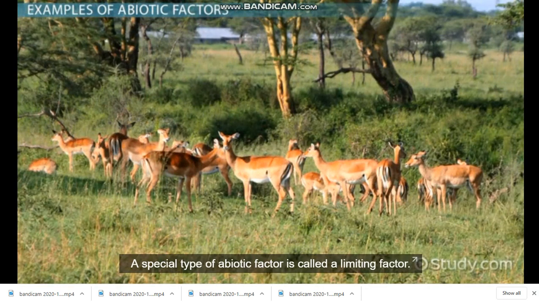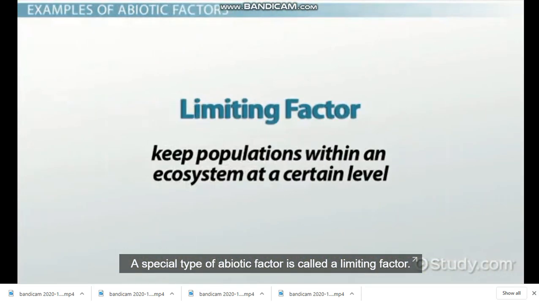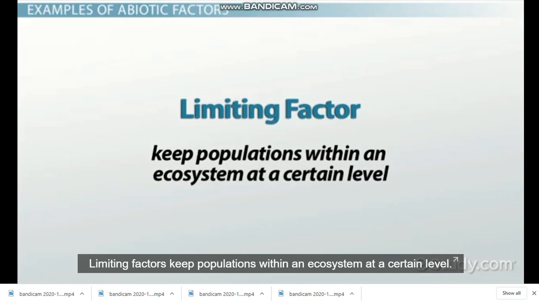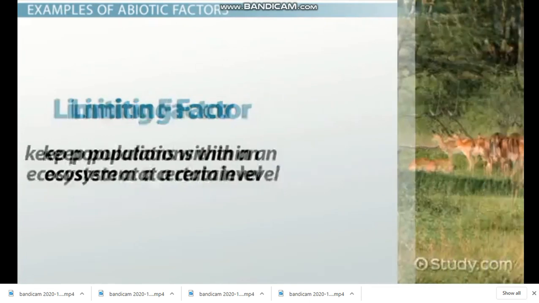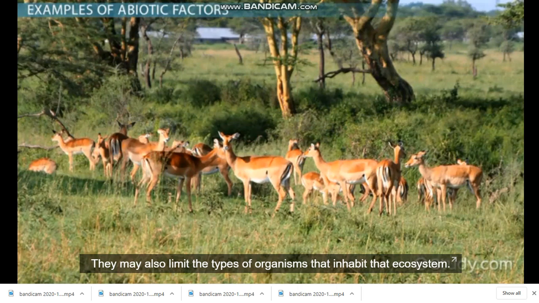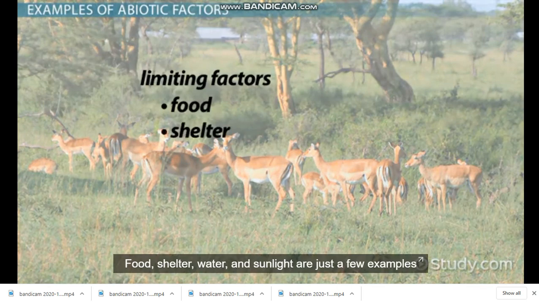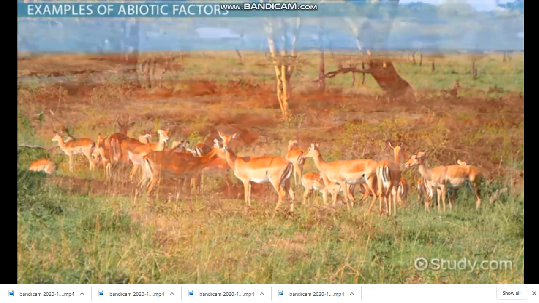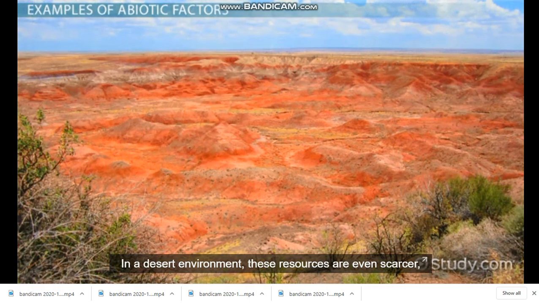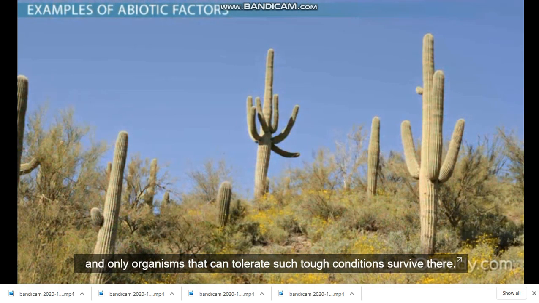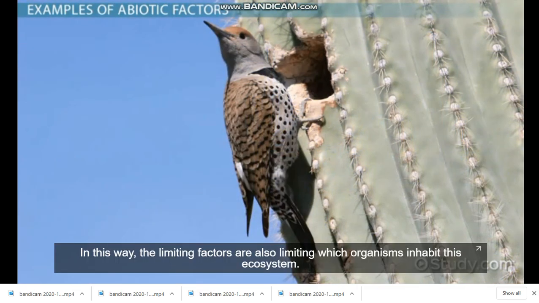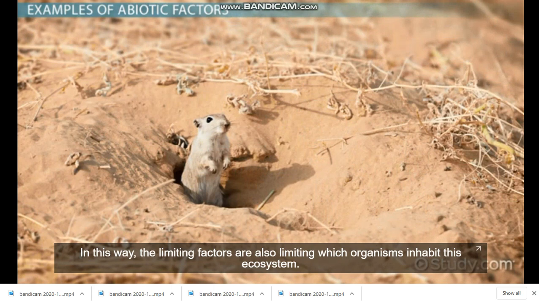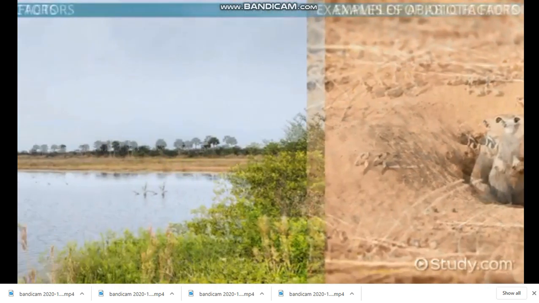A special type of abiotic factor is called a limiting factor. Limiting factors keep populations within an ecosystem at a certain level. They may also limit the types of organisms that inhabit that ecosystem. Food, shelter, water, and sunlight are just a few examples of limiting abiotic factors that limit the size of populations. In a desert environment, these resources are even scarcer, and only organisms that can tolerate such tough conditions survive there. In this way, the limiting factors are also limiting which organisms inhabit this ecosystem.